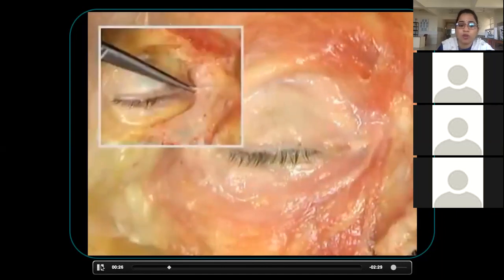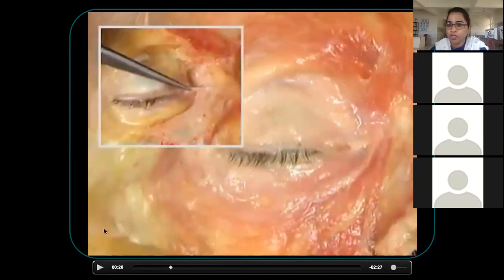Now see here, what is its origin? There are three parts of orbicularis oculi. What are the three parts? Once again, we will see the orbital part, palpebral part, and the lacrimal part. This portion which they are showing is the lacrimal part.